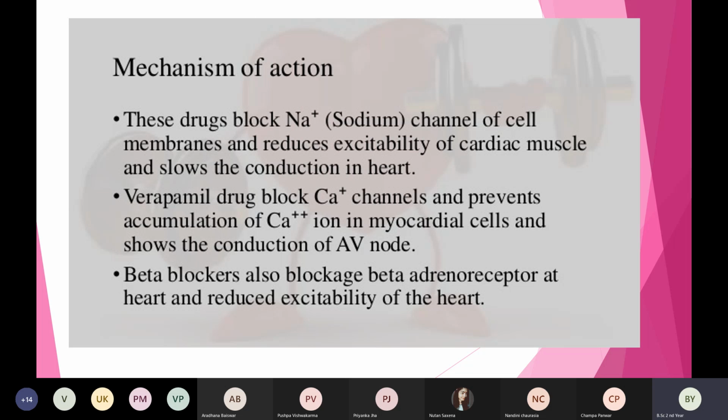ठीक है, तो ये जो receptors हैं, they are present in the heart, and when we give beta blockers, it will try to block all the beta adrenergic receptors. When it blocks them, the cardiac muscle will not be excited anymore. वो जो excitement level है वो decrease हो जाएगा, and because of that the heart rhythm can come back into the normal state. So these are the three points in the mechanism of action. Is this clear with all the 3 points?